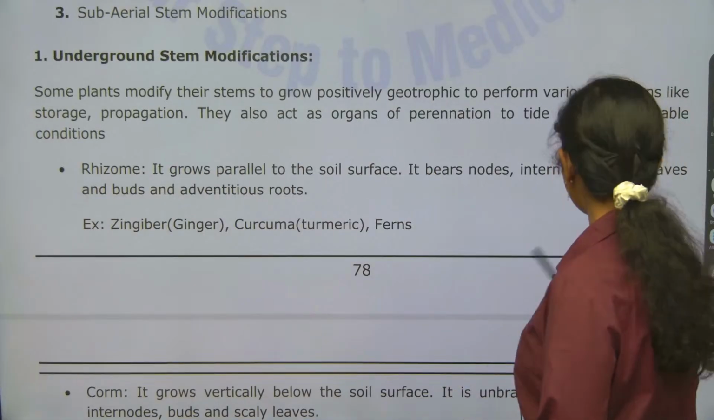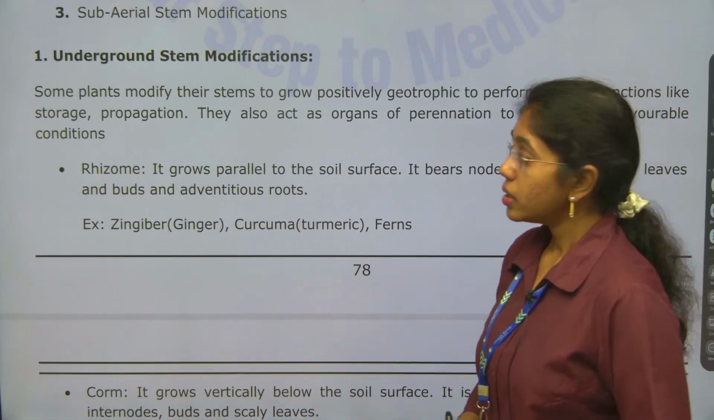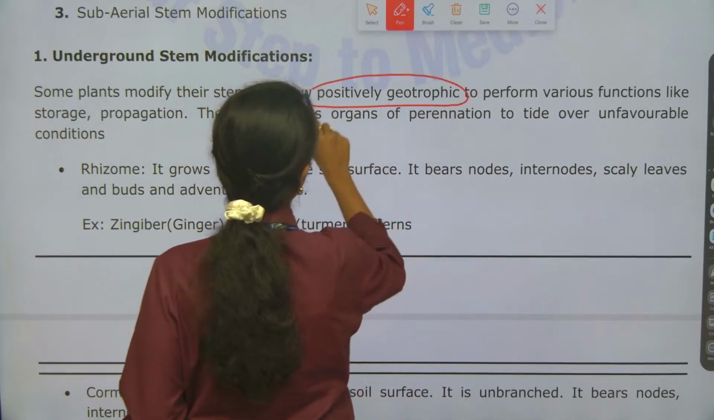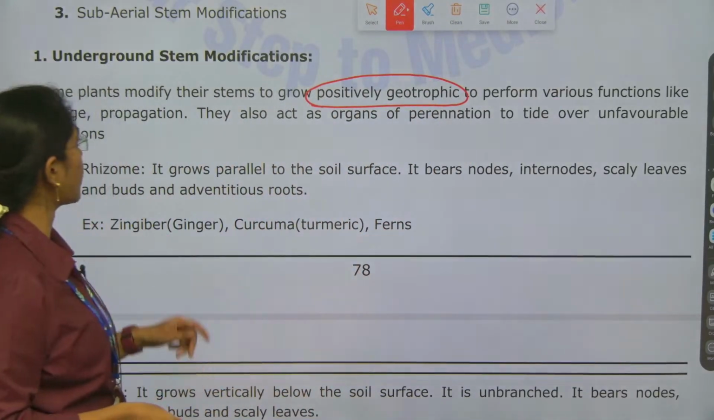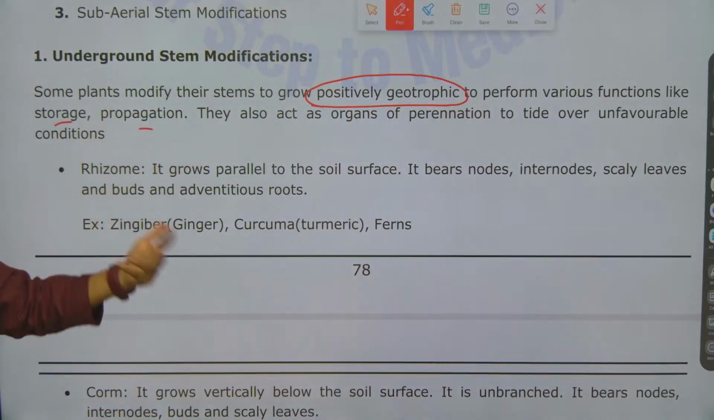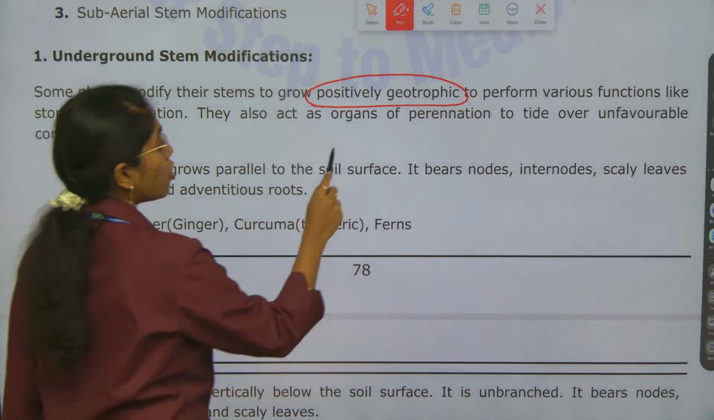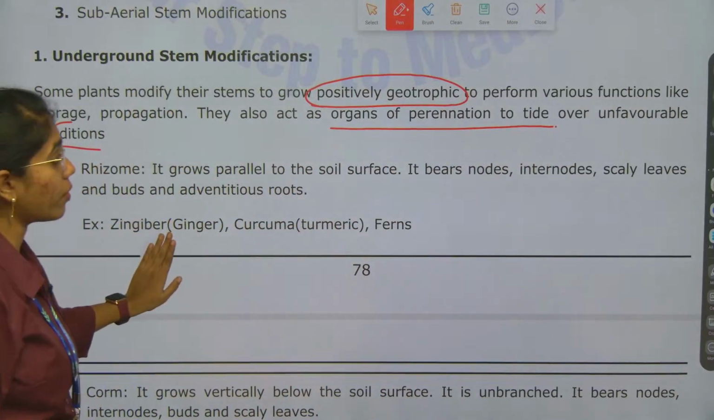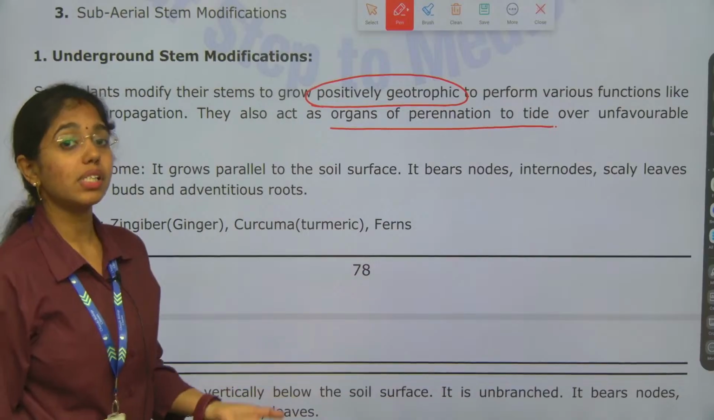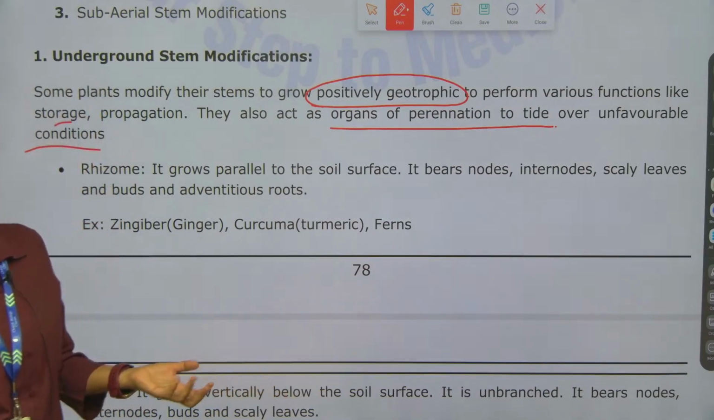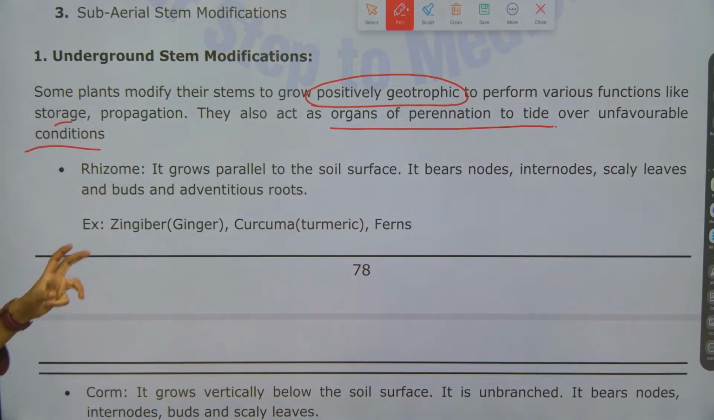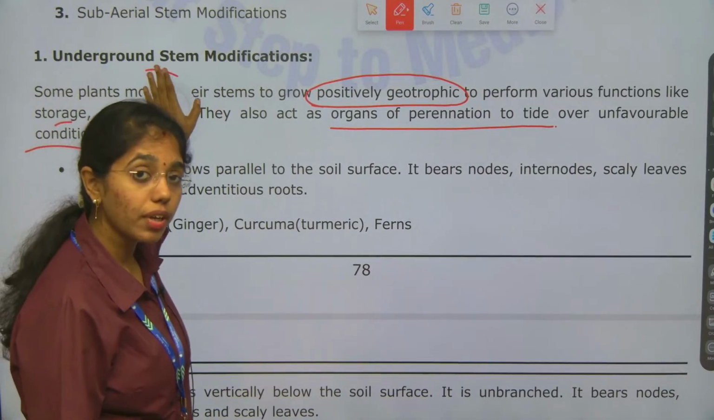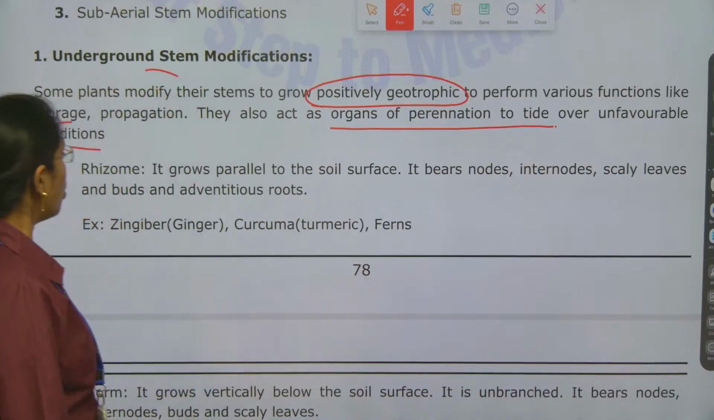Underground stem modification: if you observe, some plants modify their stem to grow positively geotrophic to perform various functions like storage and propagation. They also act as organs of perennation to tide over unfavorable conditions, means during unfavorable conditions also they will survive. That is the reason they are called as what? Organs of perennation. Underground stems will go positively geotrophic and negatively phototrophic.